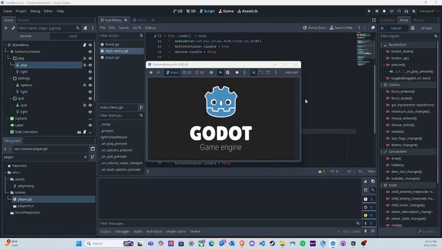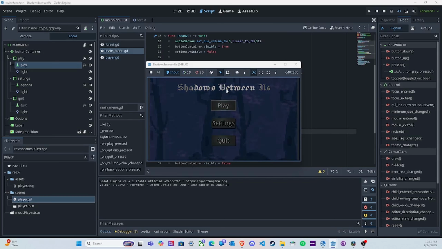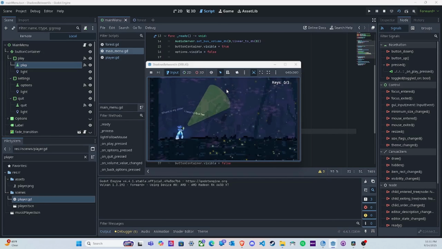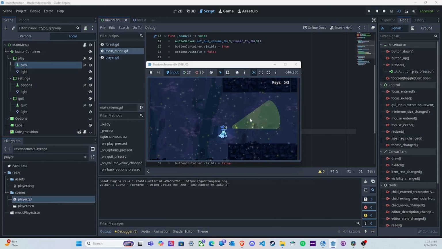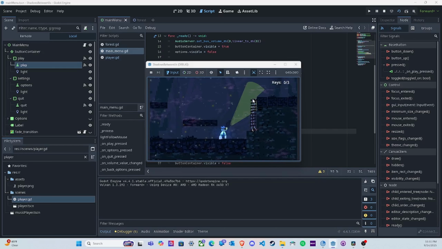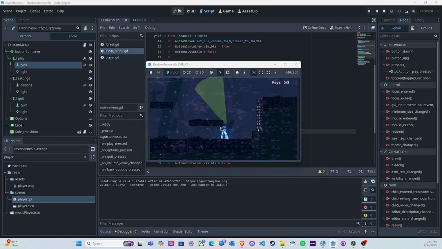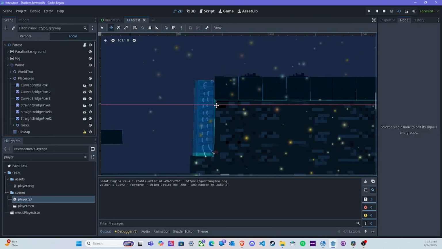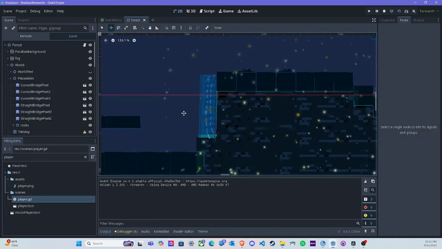So now let's actually play the game and I'll explain a few of the signals that we're using. We click the button, the click is handled, and we actually launch into the game. The first one that we see that's the most apparent is the signal that actually allows us to climb up a ladder. So here we have a rope ladder, and when we jump on it, it allows our character to go up and down the ladder. If we take a look at the scene, which is over here, we actually have this Area2D, which is this rectangle around the ladder.